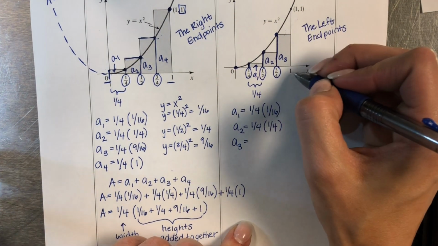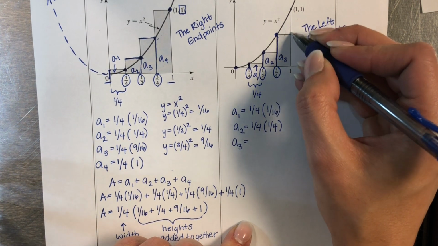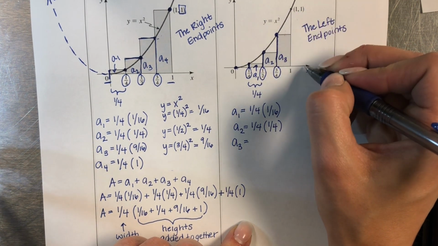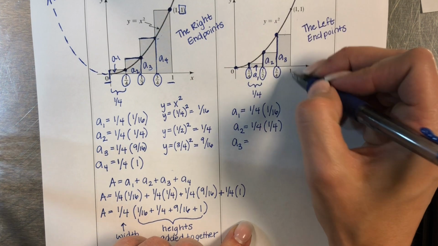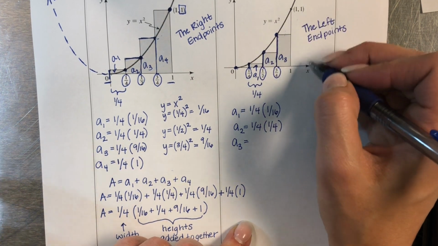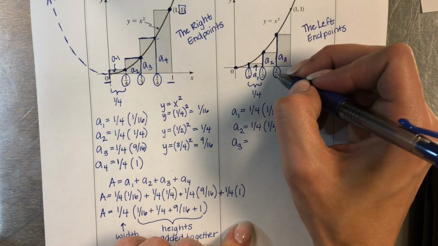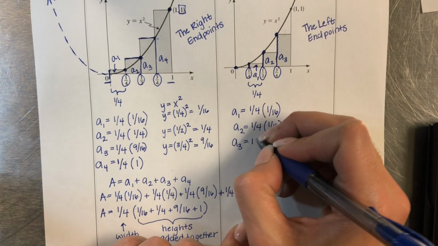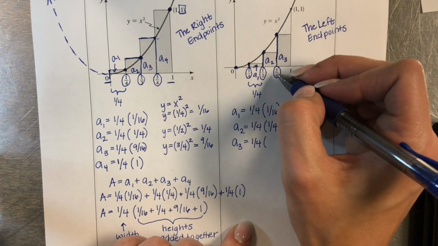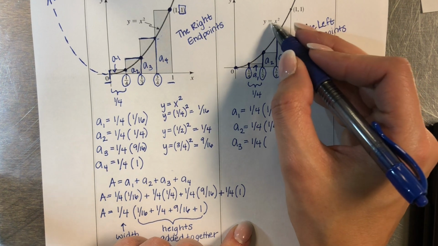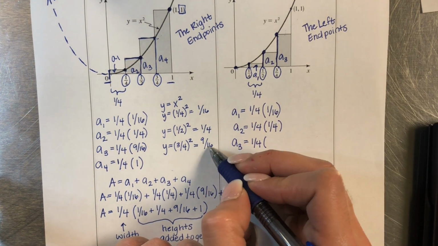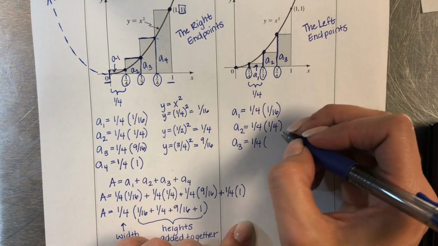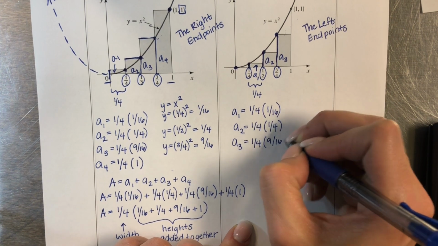We don't actually use the 1, because we don't have a rectangle drawn that goes all the way up to that point. There's not a rectangle there. So 3/4 is the last one, width is 1/4. When we plugged 3/4 into y equals x squared, we got 9/16 right here.